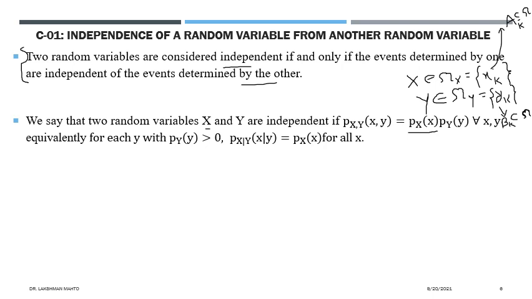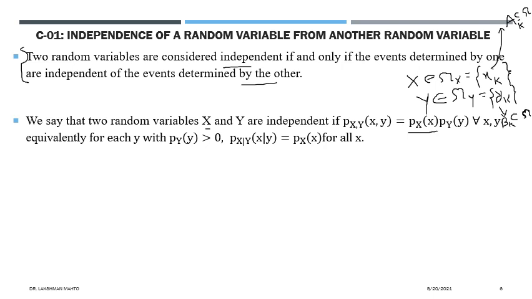A more interesting way we can say the same thing is this. Suppose someone is observing Y first, and after that comes up with the conditional probability of X given Y, and that probability mass function of X given Y happens to be the same as the probability mass function of X. Then the condition through which we observe Y first is not going to affect X. That means there is independence between X and Y. So if someone is observing X first or Y first, and it does not alter the conditional probability, then we say that X and Y are independent of each other.